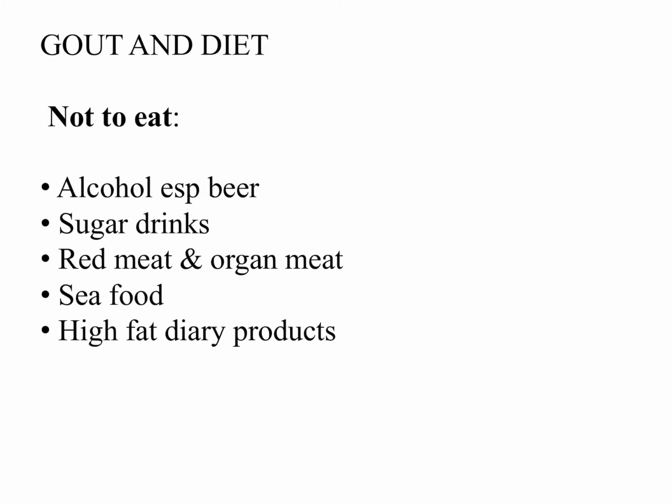Diet is a very important component of our management, because purines are a component of proteins. So we should limit various things in the diet. To begin with, alcohol, especially beer, sugar drinks, red meat and organ meat, seafood and high fat dairy products should be limited in the diet of a gouty arthritic patient.